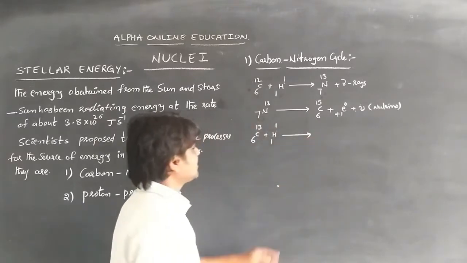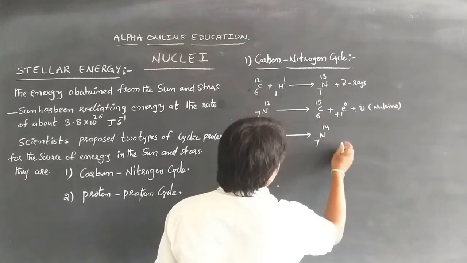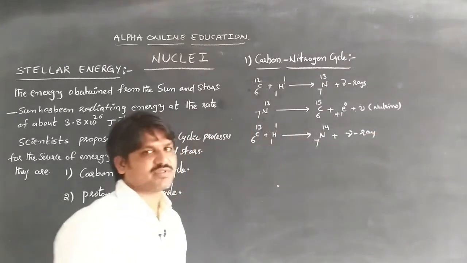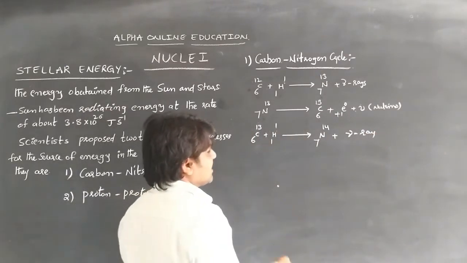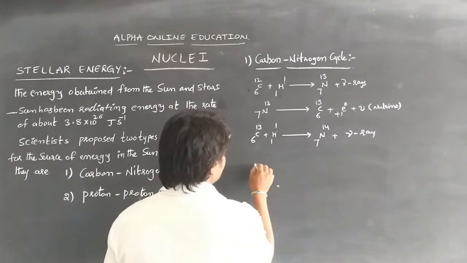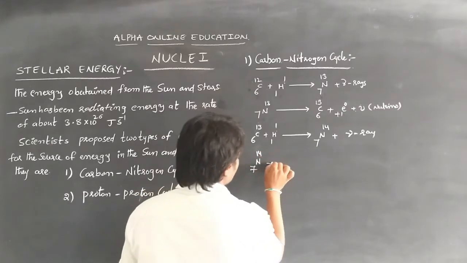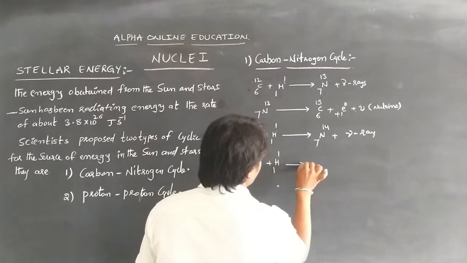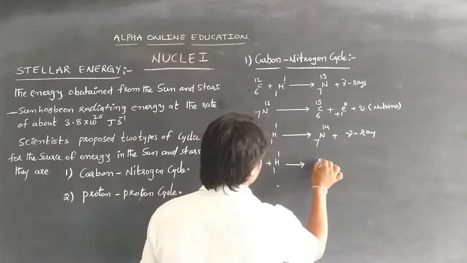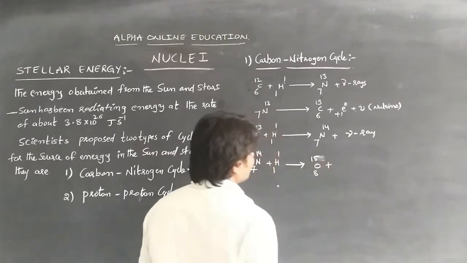It collides with one proton and stable nitrogen is formed with the radiation of gamma rays. Again that stable nitrogen atom, 7N14, combines with another proton, 1H1, and forms the unstable isotope of oxygen, 8O15.